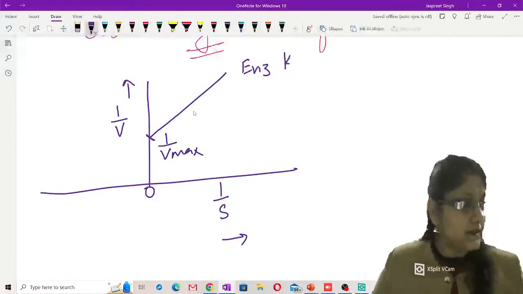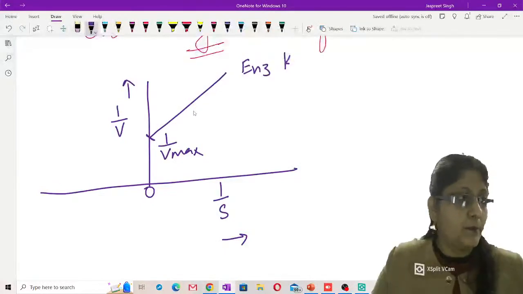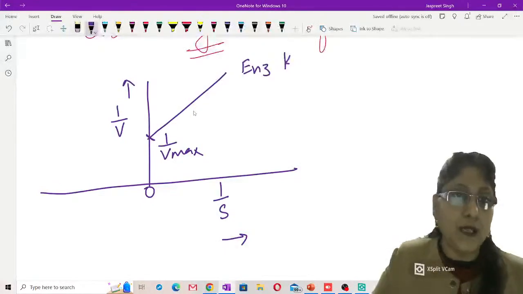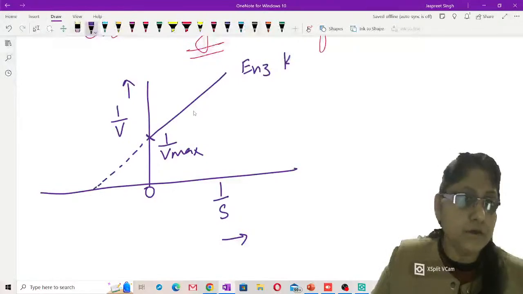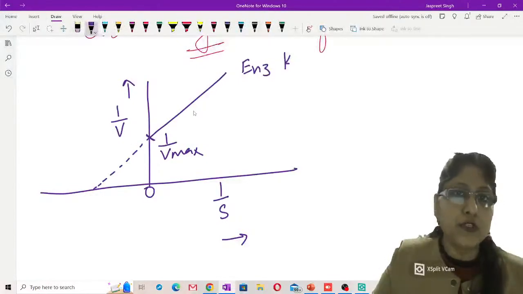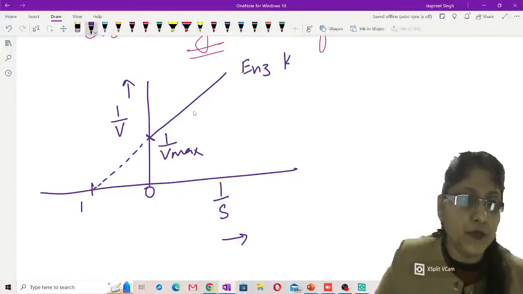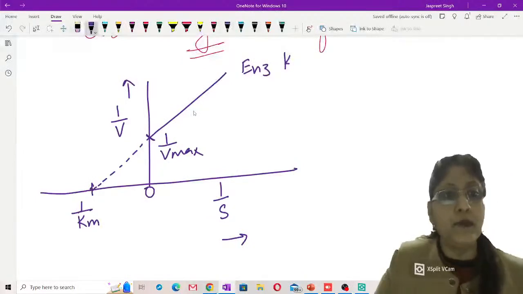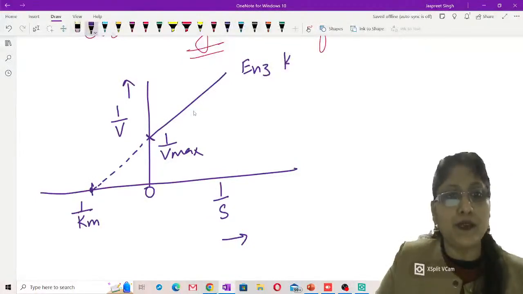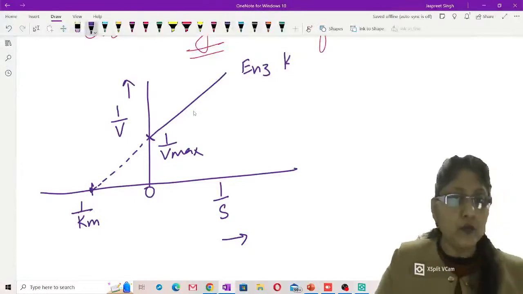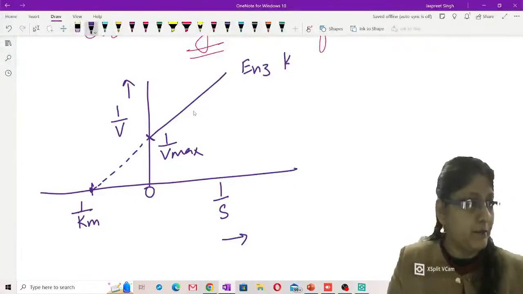First of all, you must understand how the Lineweaver-Burk plot is plotted for a particular enzyme in absence of any inhibitor. And when you extend this line retrospectively on the minus x-axis, this point represents 1 by Km value. The numerical value of 1 by Km will be represented by this point where this line is virtually merging on the minus x-axis. All right, so this is the picture of the Lineweaver-Burk plot.